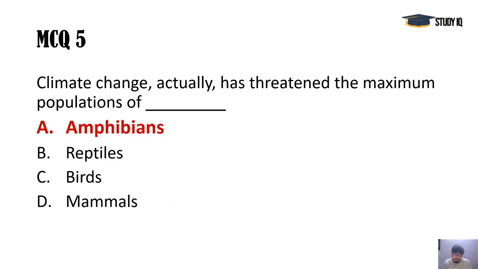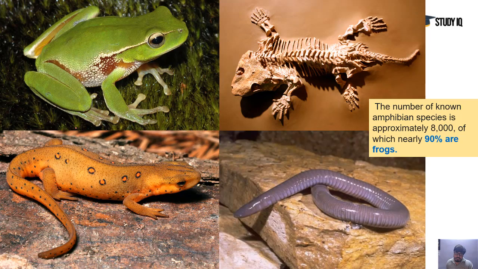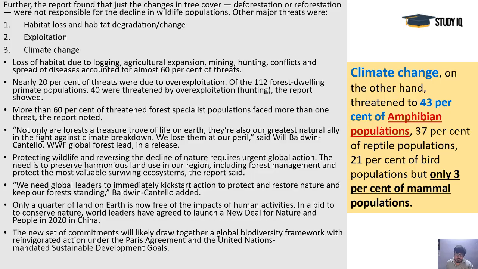So every year we find some new species in Western Ghat or in some other dense forest area, and they belong to amphibians mainly. These are very specific categories and very unique and magical creatures. They look like snakes and lizards also, but they are not actually snakes and lizards. Snakes and lizards belong to the reptiles category, and 90% of amphibians are frogs. You can see here 43% of amphibians are threatened, 37% of reptiles are threatened, and 21% of birds are threatened, and only 3% of mammals are threatened.